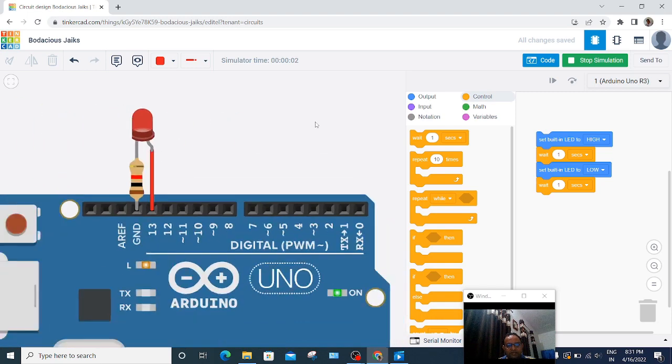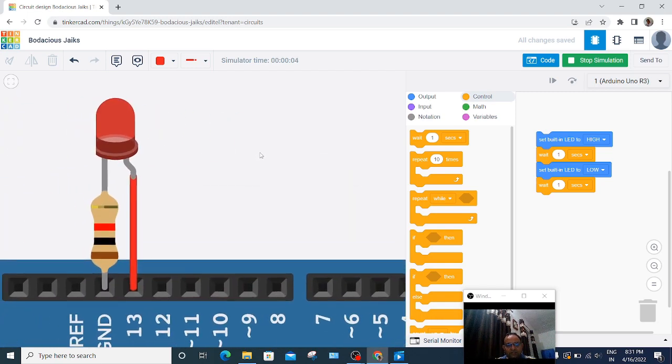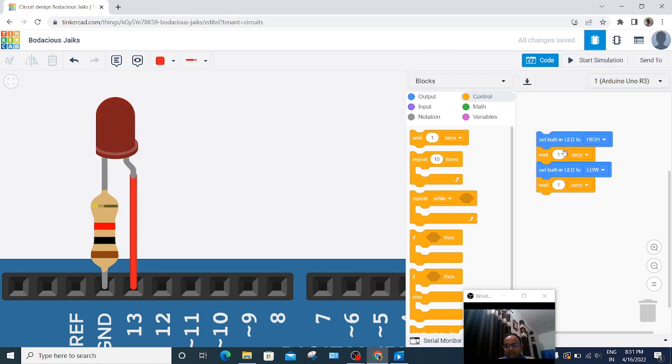So you can see this LED is glowing after 1 second, and let me increase it to 2 seconds. Now you can note 1 2, 1 2, again 1 2.